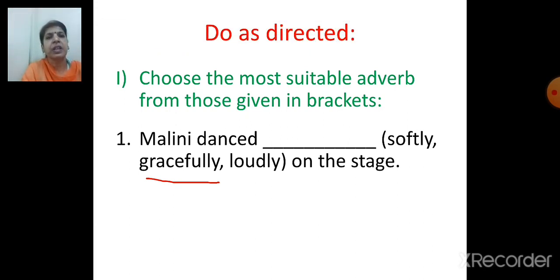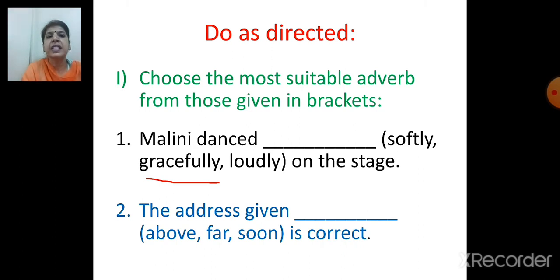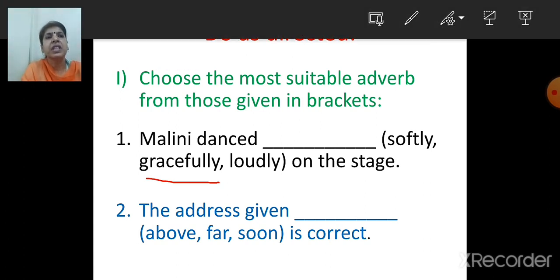Now next one. The address given dash is correct. And which adverbs are given in brackets? Above, far, soon. So which is the correct answer? What we say? The address given, yes, it is above. The address given above is correct.